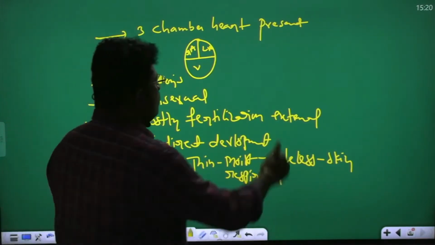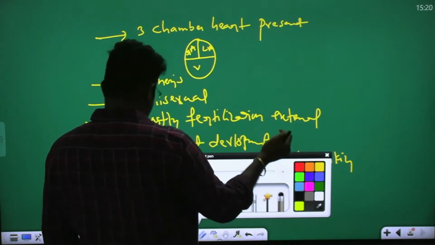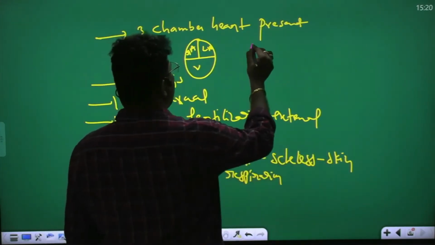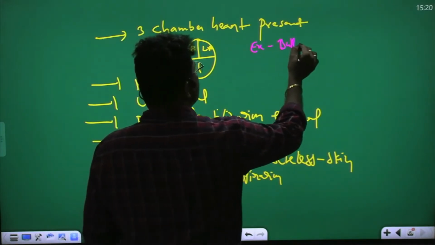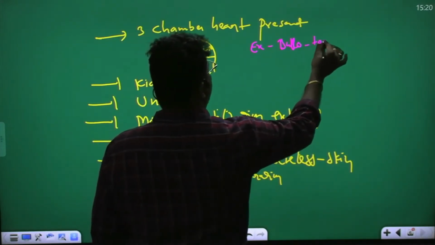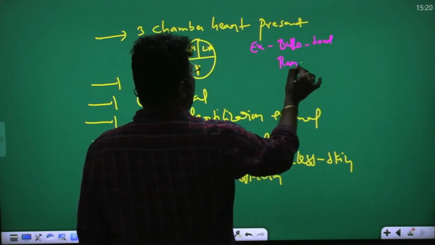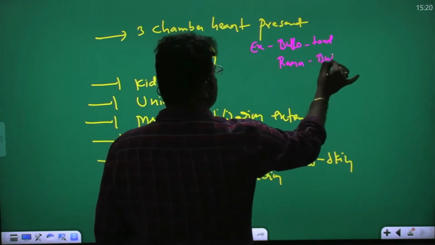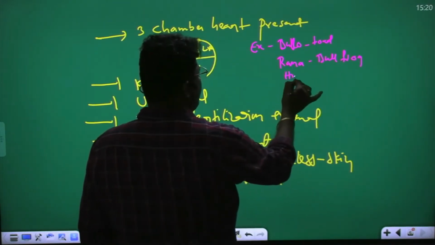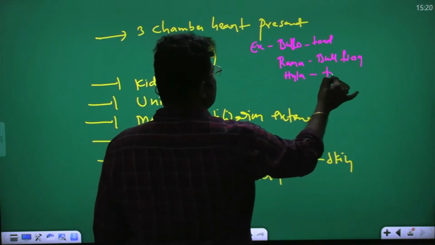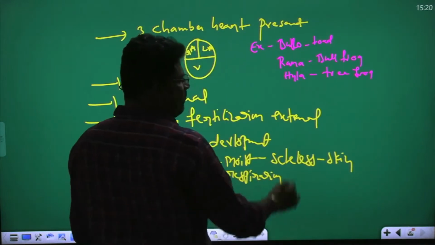What are the examples of amphibia? Take Bufo, which is known as a toad. Second example, Rana, which is a bullfrog. Hyla is known as a tree frog.